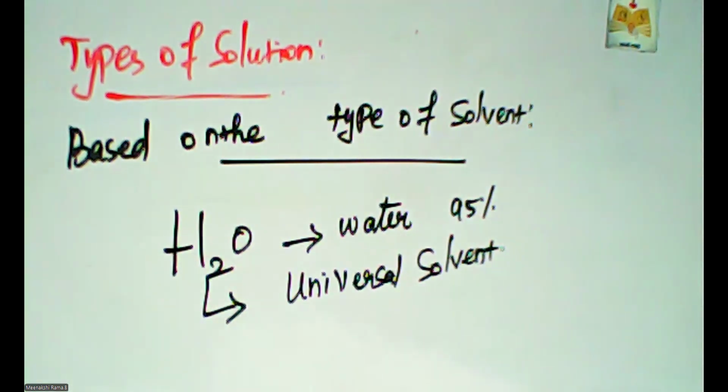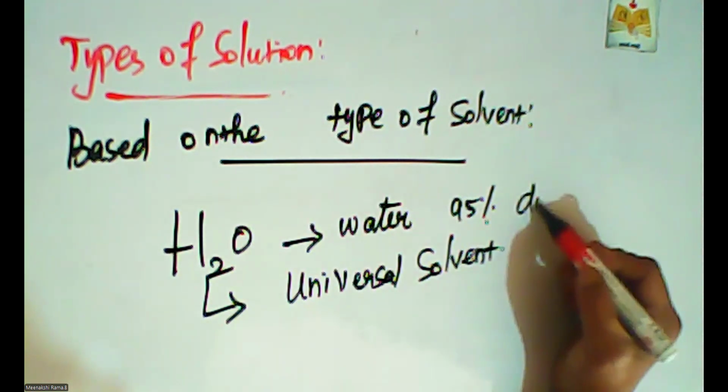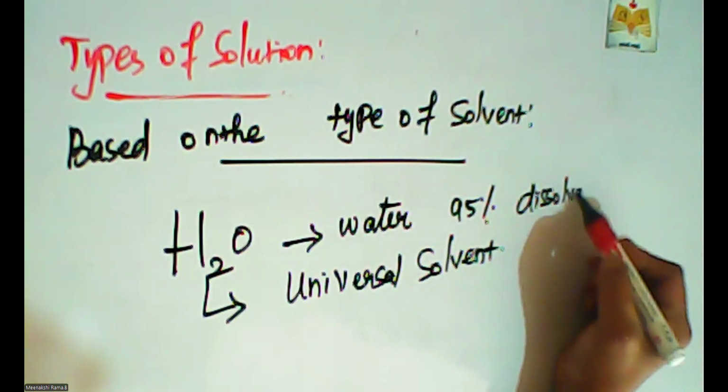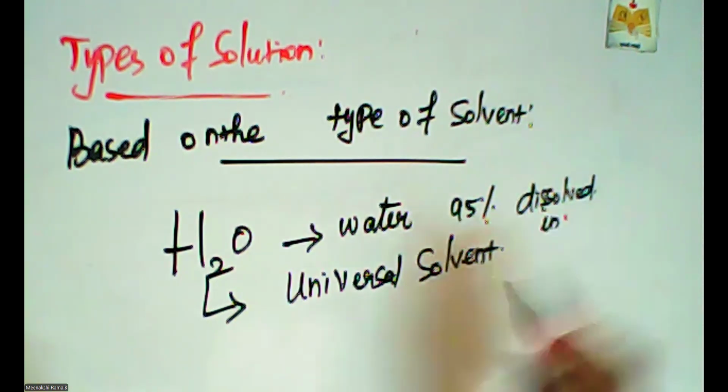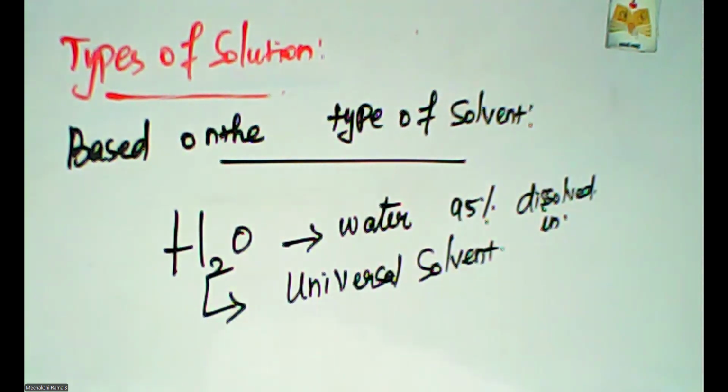Why is it called a universal solvent? Because on our earth, 95% of materials are dissolved in water. So it is called the universal solvent.